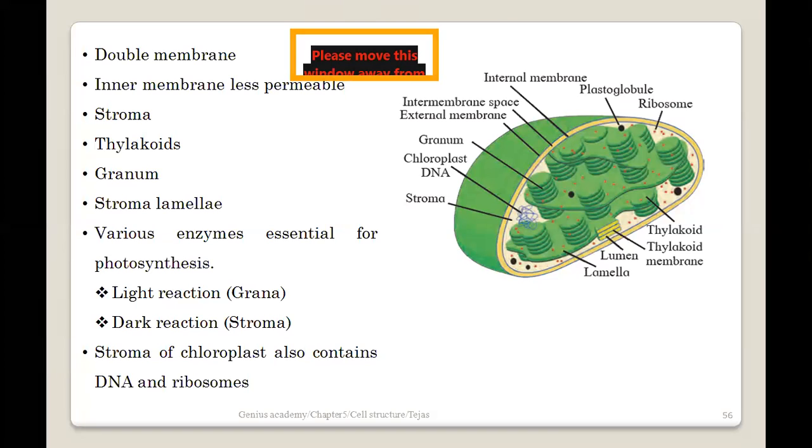Okay, and then within this typical cavity or within this typical chloroplast structure, there are multiple small membrane bound sacs. These typical membrane bound sacs are called as thylakoids.